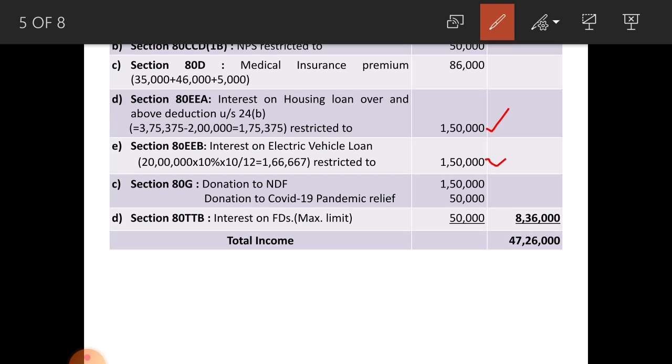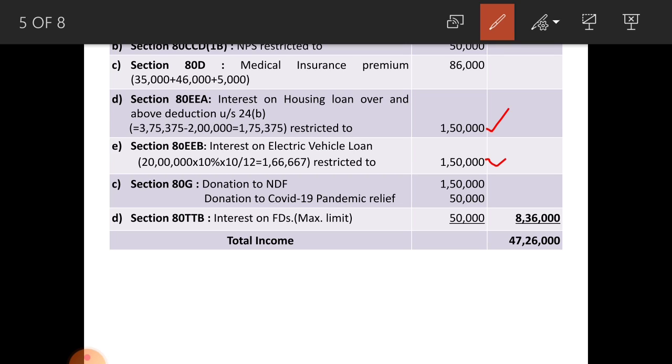See on 20 lakh at the rate of 10% for 10 months, because loan was sanctioned on 1st June, that is from 1st June 2019 to 31st March 2020. That amounts to rupees 1,66,667, but maximum limit is 1,50,000 rupees. Next one, section 80G, both are without limit 100% deduction, that is donation to National Defence Fund 1,50,000 and donation to COVID-19 Pandemic Relief Fund 50,000, total of 2 lakhs.